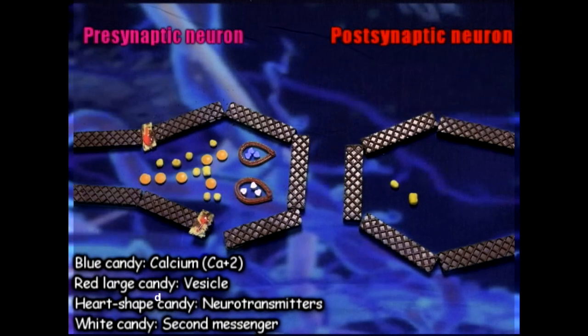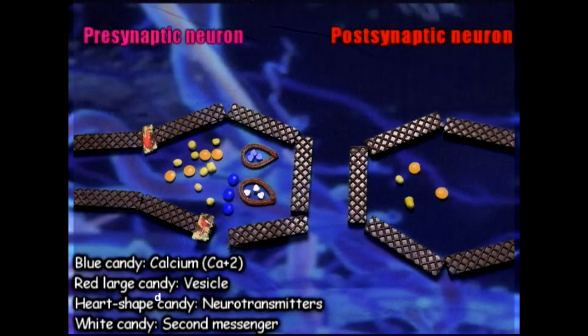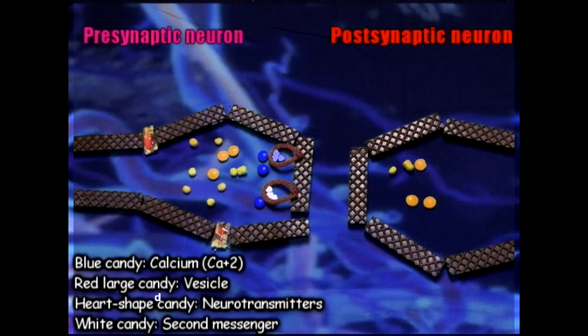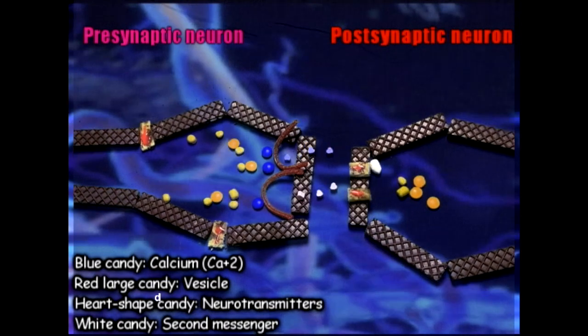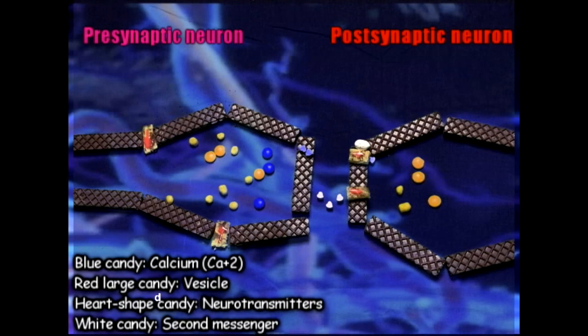There are excitatory and inhibitory neurotransmitters. The depolarization in the dendrites opens calcium channels and makes the vesicles fuse with the membrane and release the neurotransmitters. When they get to the postsynaptic cell, they may lay on a receptor or activate a second messenger who would do the same job of opening positive or negative ion channels.